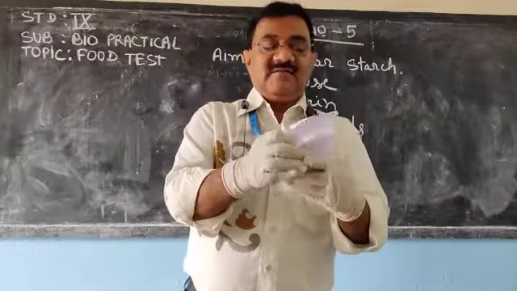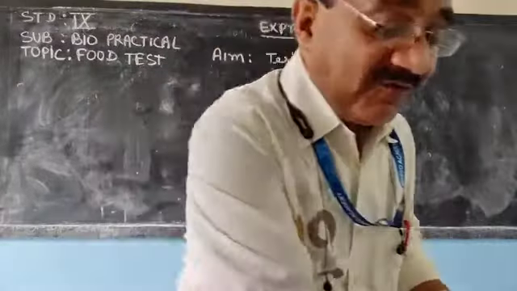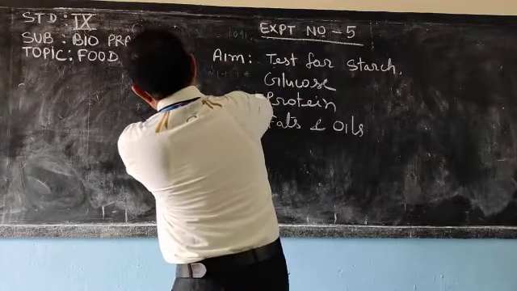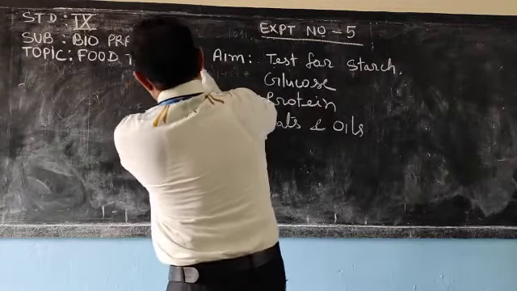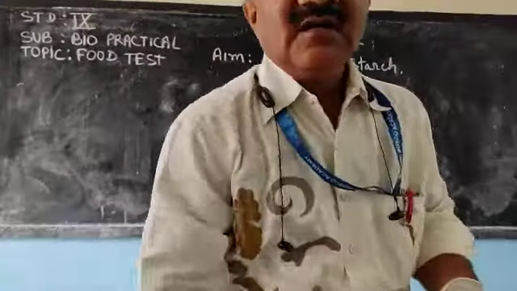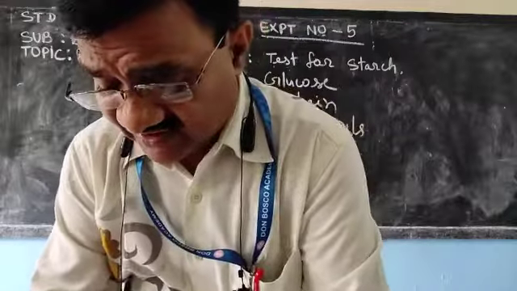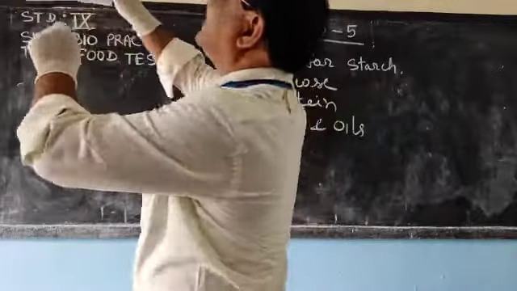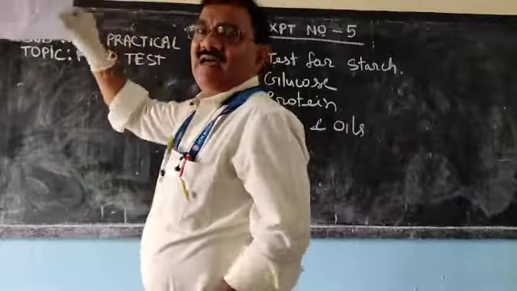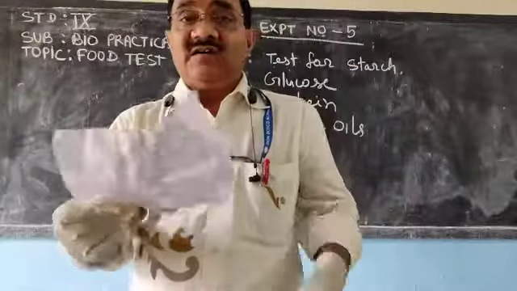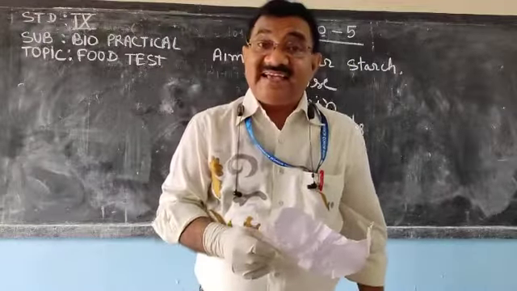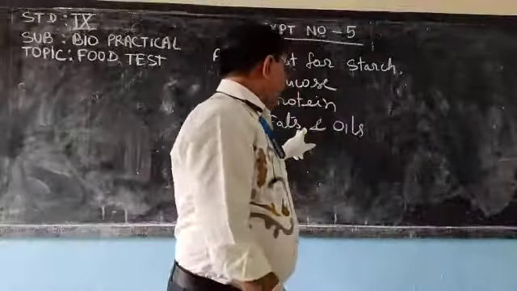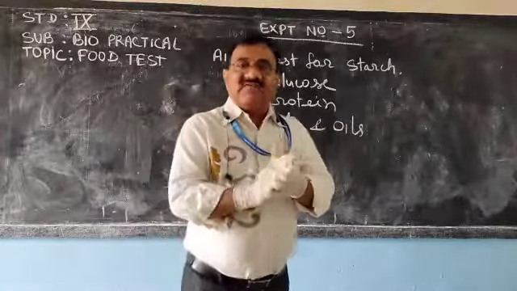I will fold it, and with the help of a duster I will crush it. After crushing, we will throw away the groundnut and observe the paper against the light. You can see some oily mark is there. If an oily mark is left on the white paper, what does it indicate? It indicates the presence of fats and oils. Fat is solid and oil is in liquid form.